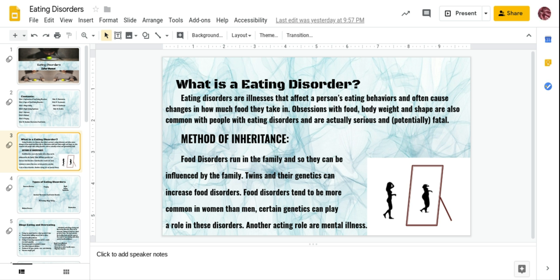Twins in the genetics can increase food disorders, which means that if one twin has a type of food eating disorder, then the other twin is more likely to have another type or the same eating disorder. Certain genetics can also play a role in these disorders. Meanwhile, food disorders tend to be more common in women than men. Another role is played by mental illnesses.